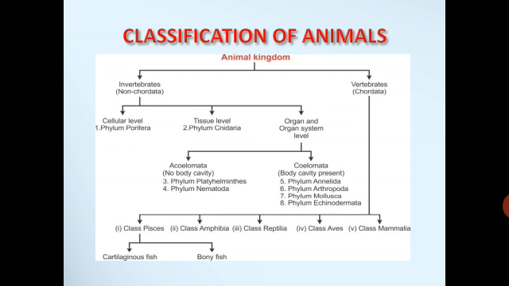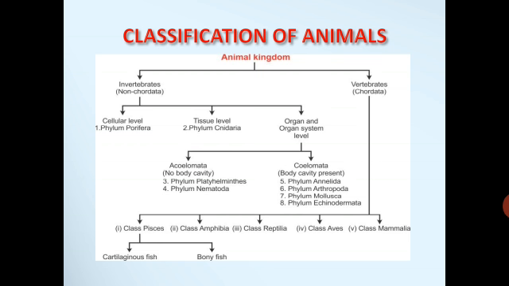As we have studied in the last class, there is cellular level of organization, there is tissue level of organization, and there is organ and organ system level of organization. Phylum Porifera comes under cellular level of organization. Phylum Cnidaria exhibits tissue level of organization, and the other phyla like Platyhelminthes, Nematoda, Annelida, Arthropoda, Mollusca, Echinodermata exhibit organ and organ system level of organization respectively.